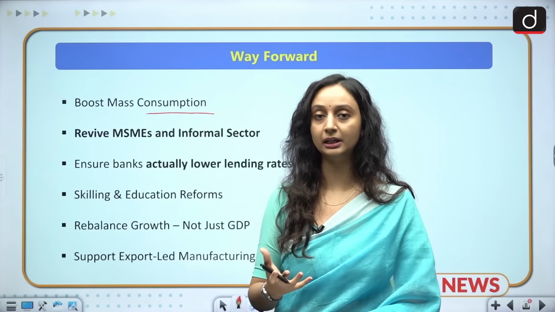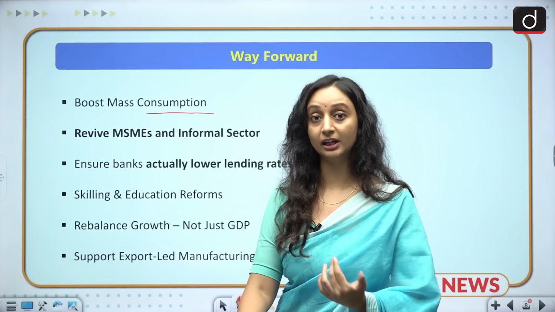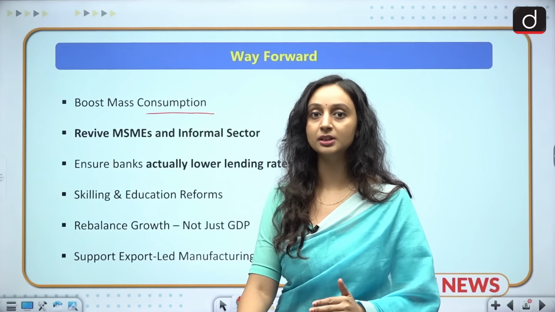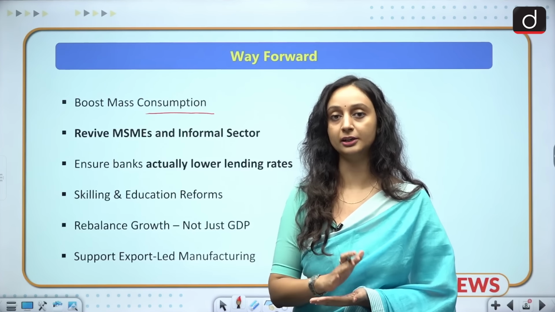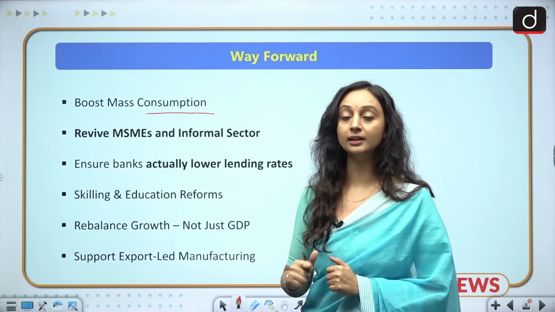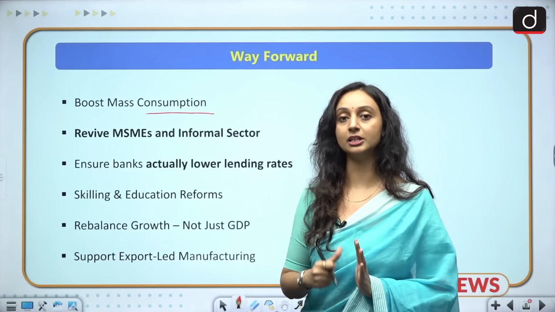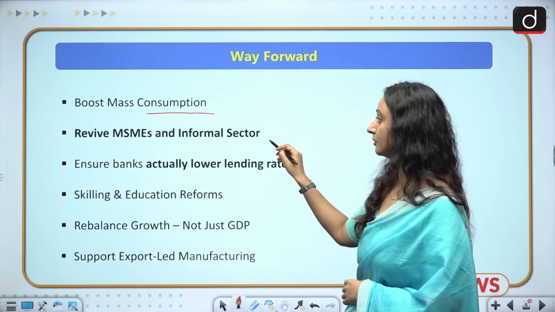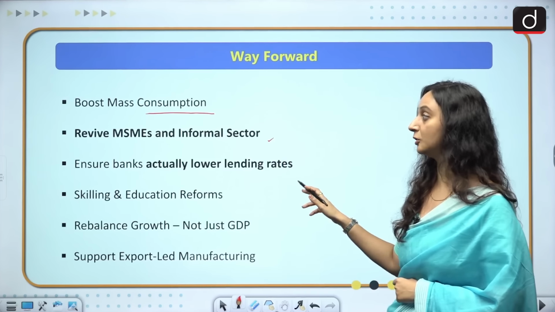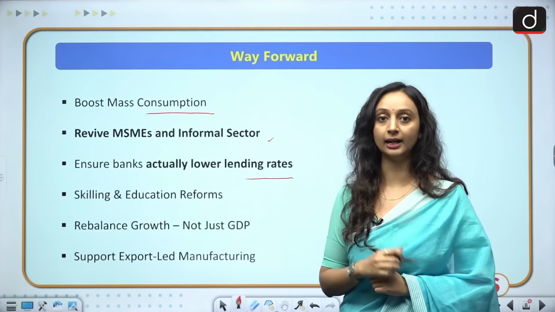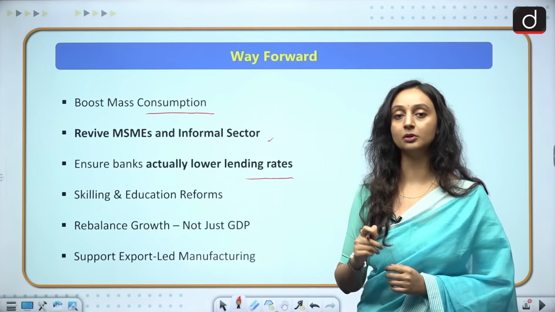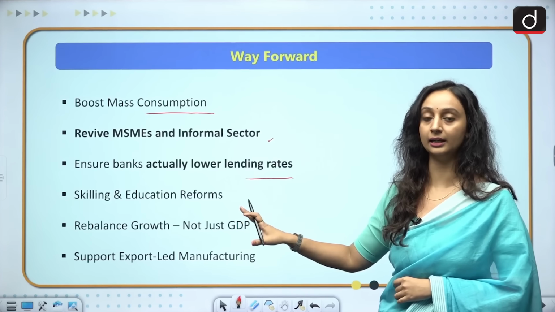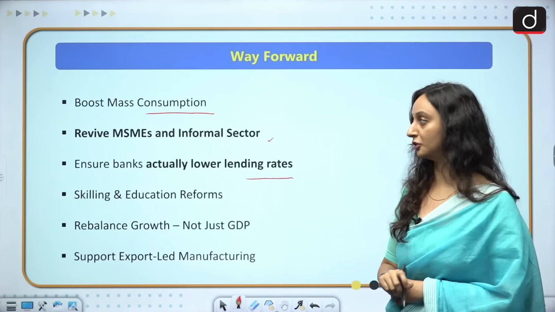So maybe we do DBT, direct benefit transfer, maybe we give money to people, or we have unemployment allowances, or we include subsidies here. So something of some sort needs to be done by the government so that investment increases, the private investment also increases, and the consumption also boosts itself. The MSME and informal sector need to be revived, and we need to ensure that banks actually lower their lending rates. When the repo rate goes down, it is not immediately reflected by the banks, and banks need to ensure that they lower their lending rates as soon as the repo rates are reduced.